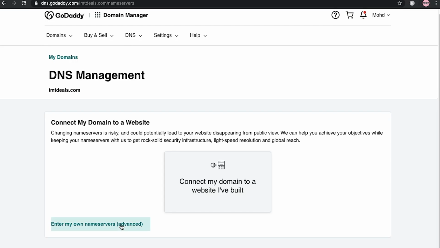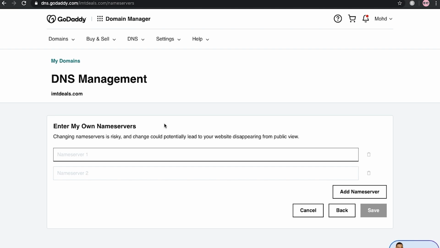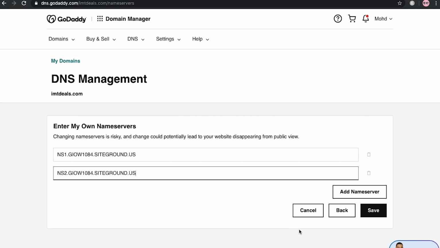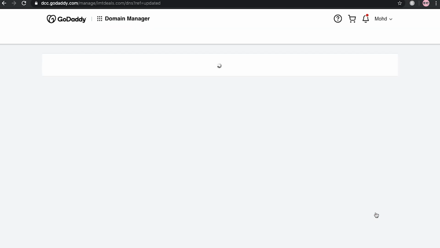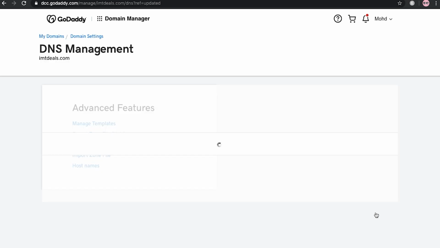So here what you have to do, we have to just add our name servers. Now you have to enter the name server that we have just copied. Just paste the name server 1 here. The name server 1 is that, and the name server 2 is this. Now let me paste the name server 2 also, and after that you have to just click on the save button, and it will take some time to add the name server in the system, so you have to wait for some time.